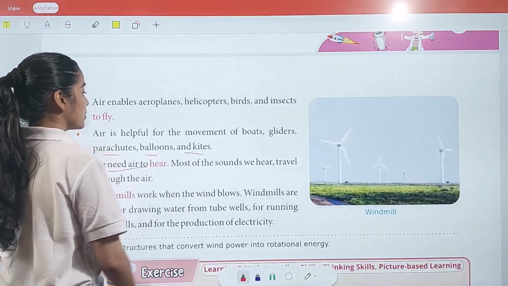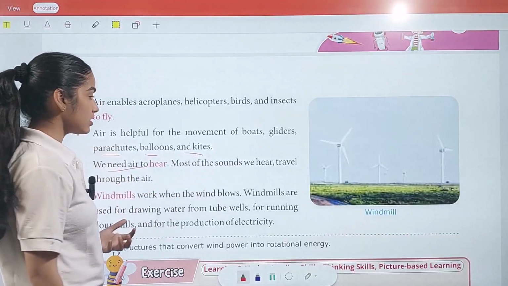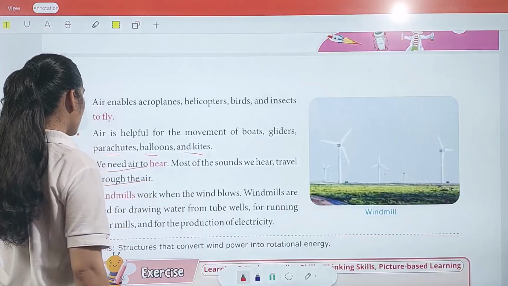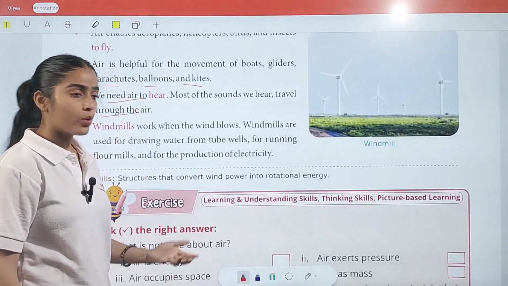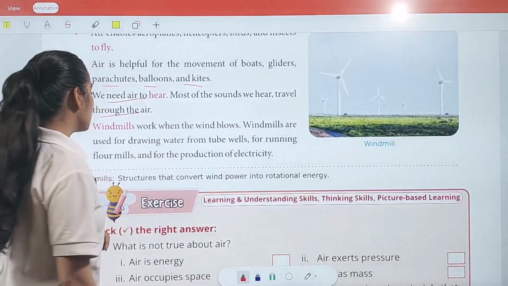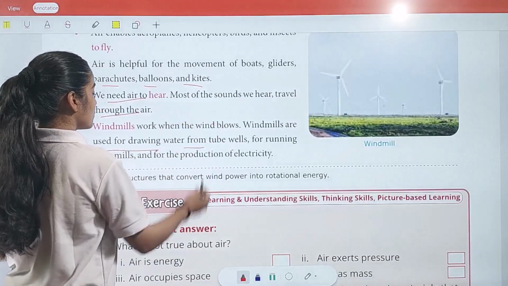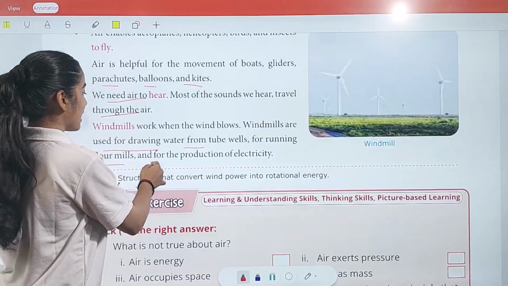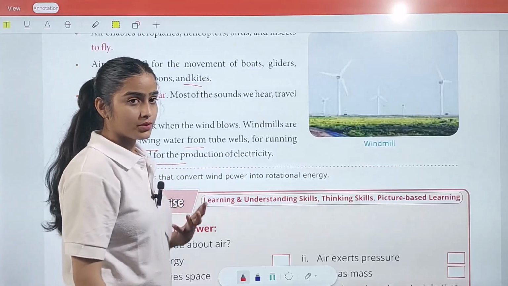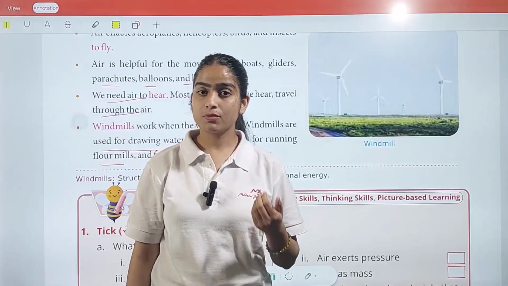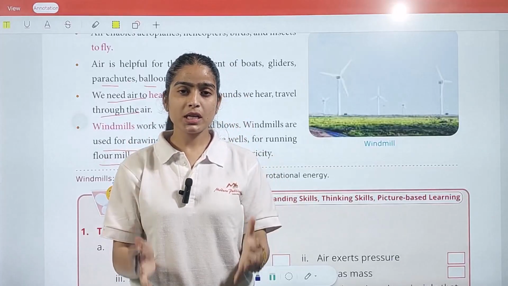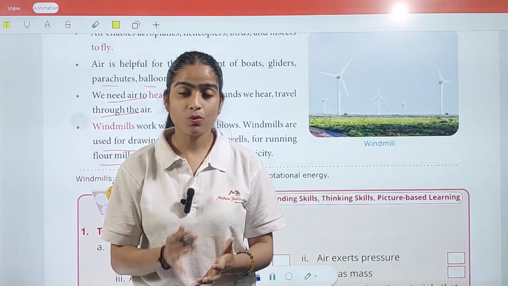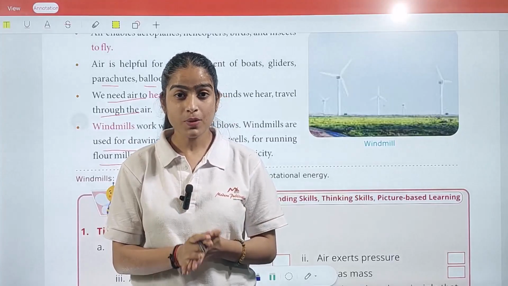We need air to hear, as most of the sounds we hear travel through the air. Windmills work when the wind blows, right? A windmill only works when the wind blows. Windmills are used for drawing water from tube wells, for running flour mills, and for the production of electricity. It means the air which we cannot see plays a very important and vital role in our life.